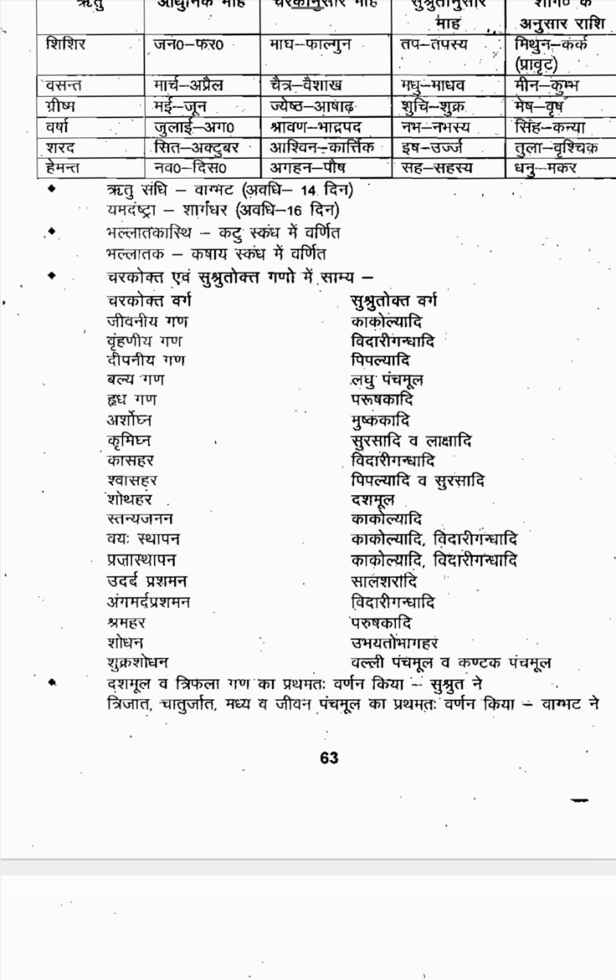Then Trijata, Chaturjata, Madhyama Panchamula, Jivana Panchamula, these descriptions are mentioned by Vagbhata. Dashamula and Triphala are first mentioned by Susruta. Trijata, Chaturjata, Madhyama Panchamula and Jivana Panchamula, this type of Vargas are mentioned by Vagbhata.